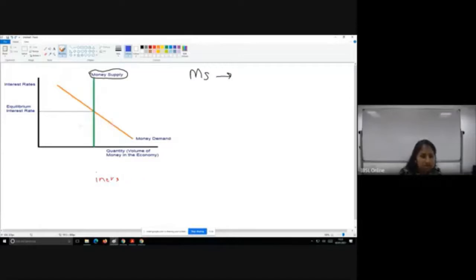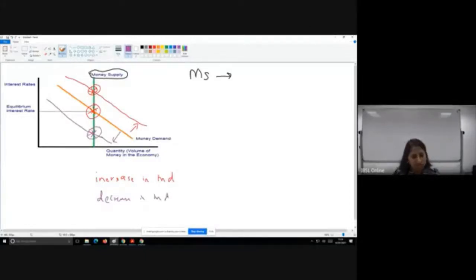Now we are going to see an increase in money demand. Increase in money demand. Again, the curve will move upwards, causing the interest rate to increase. When there is a decrease in money demand, the curve will move downwards, causing the interest rate to decrease. Okay, just for your knowledge purpose.